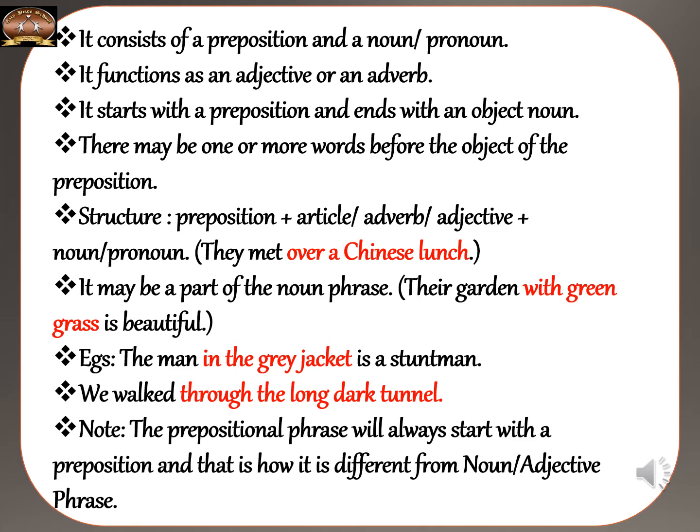They met over a Chinese lunch. So over is the preposition, Chinese is used as a modifier, used as an adjective, and the noun is lunch. It may be a part of the noun phrase, the garden with green grass. If I'm including with green grass, it can be considered a prepositional phrase, but if I'm just including green grass, I will consider it a noun phrase. The man in the grey jacket is the stuntman. We walk through the long dark tunnel.